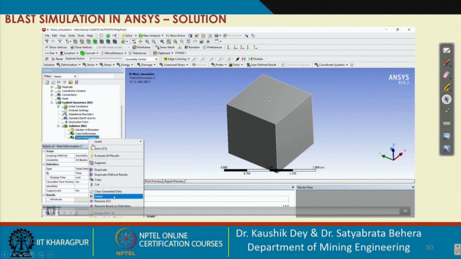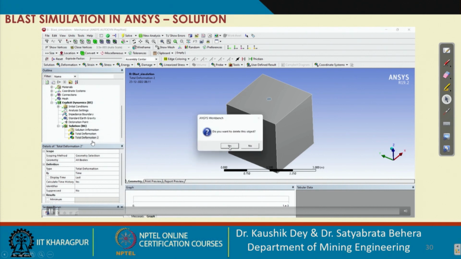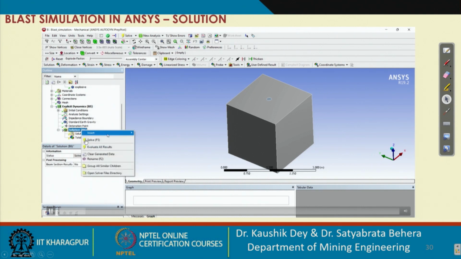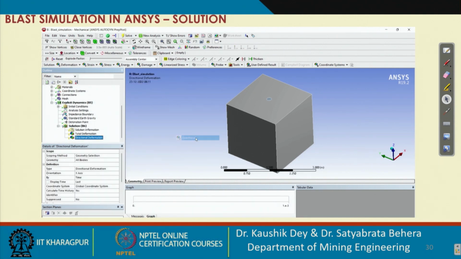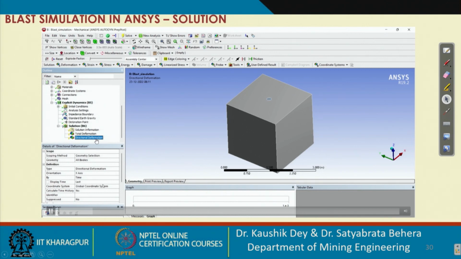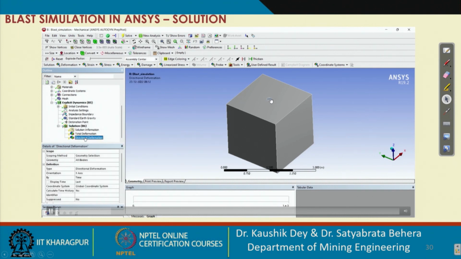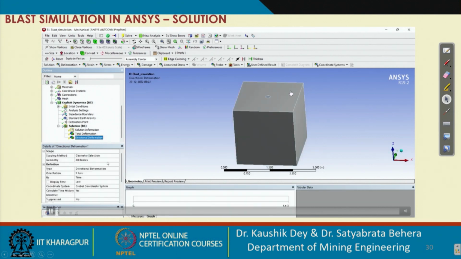Okay, I have added the deformation two times, so I am deleting one. I want to check the total deformation, what is happening after the blasting. Now I want to check the deformation in a particular direction. Particular direction means I want to check the deformation on the top surface, from the top of the hole in one direction. Suppose I want to check the backbreak distance: the hole will blast and I want to check what amount of crack will generate on the surface. For that I will take one directional deformation.